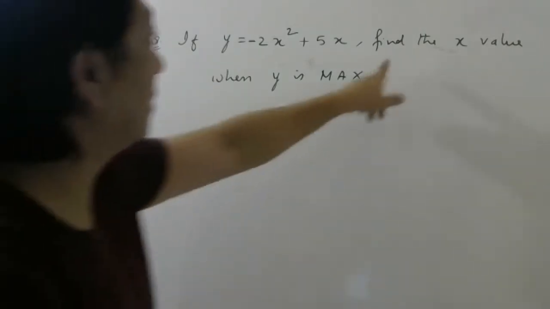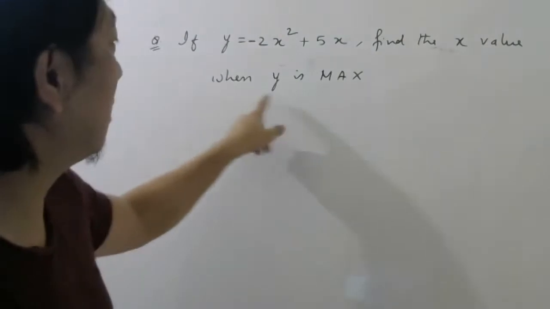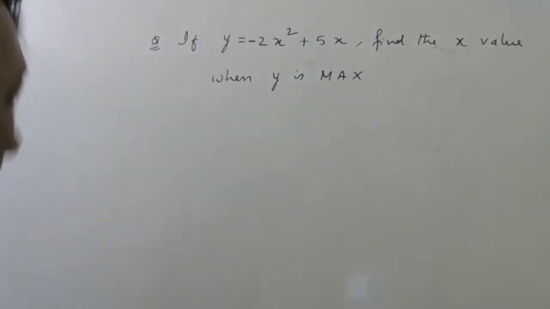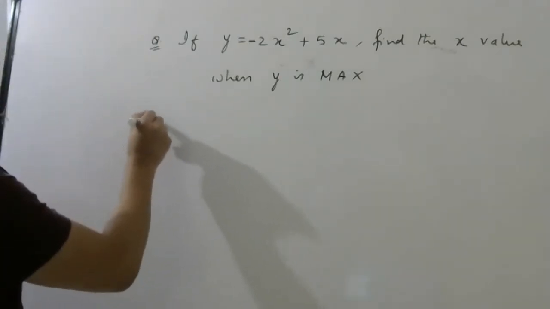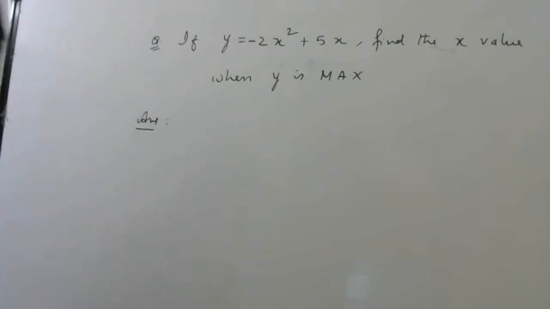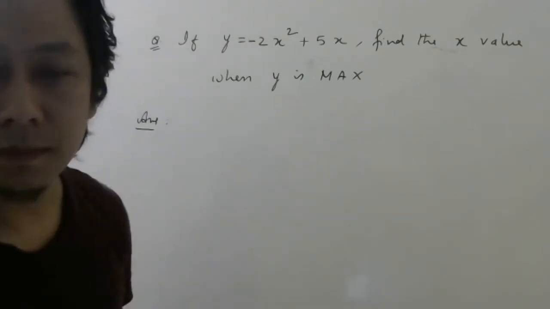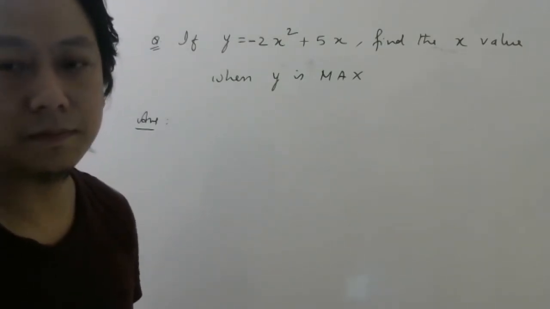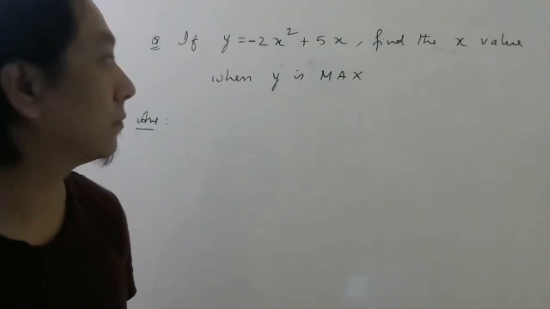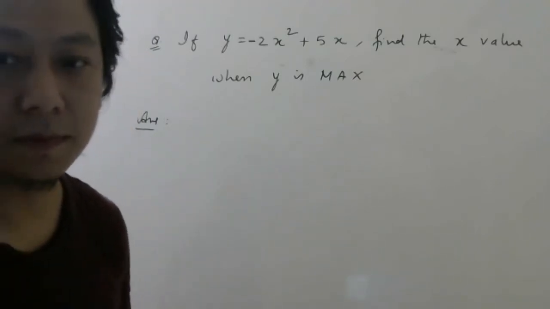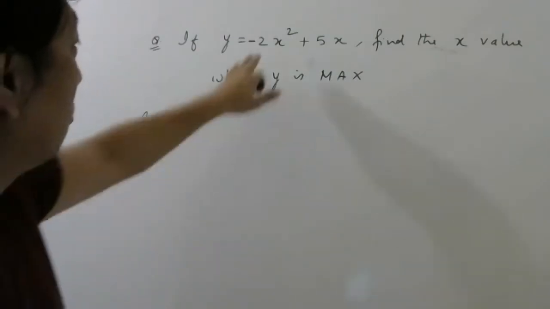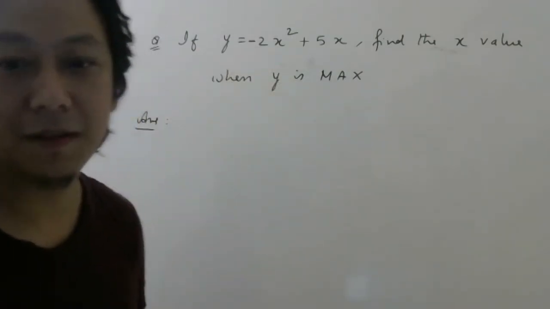You have to find the x value when y is maximum.